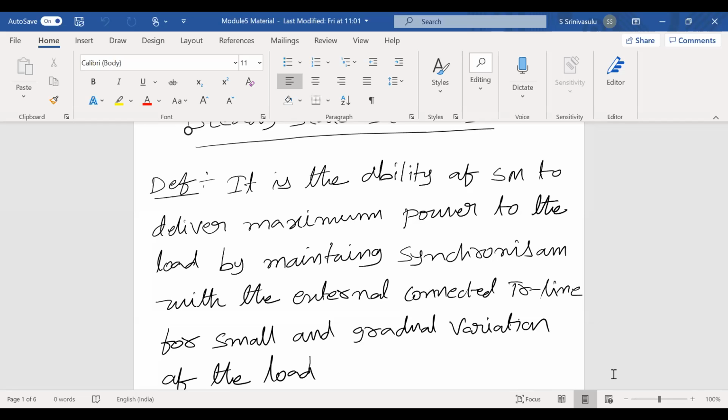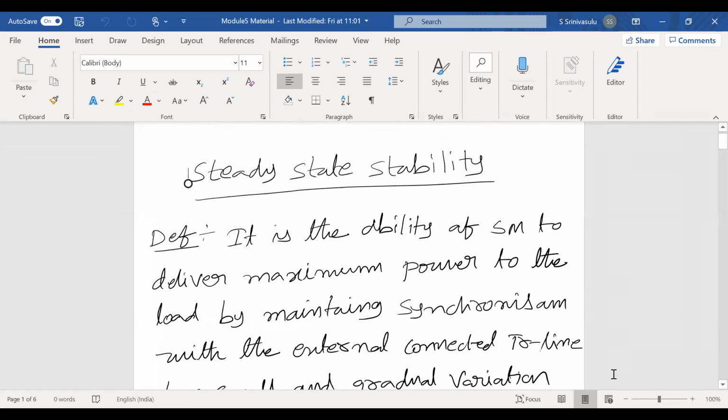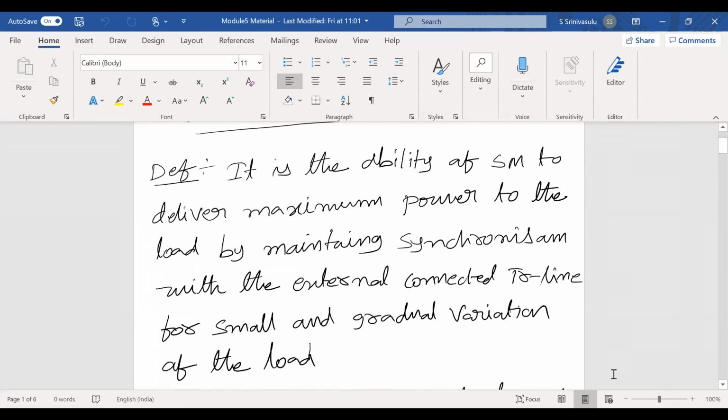Now, it is an automatic controller. There is no manual control. Whenever the system always senses the frequency, based on this feedback signal of frequency, some control action takes place automatically. That is called load frequency control. Another is excitation control, that is the AVR, automatic voltage regulator. These two systems continually monitor: AVR for voltage and LFC for frequency. The system should be able to deliver maximum power to the load by maintaining the synchronization. That is the steady state stability definition.